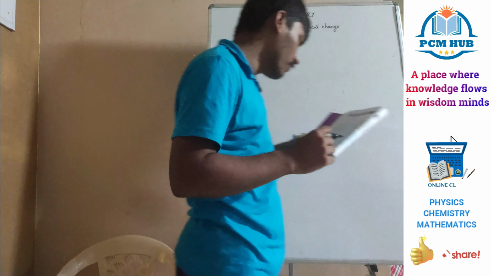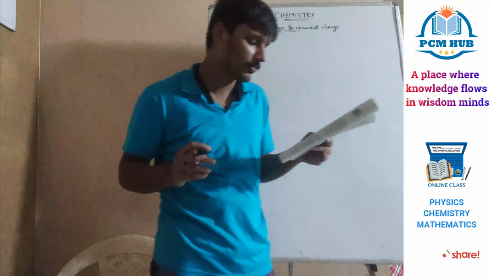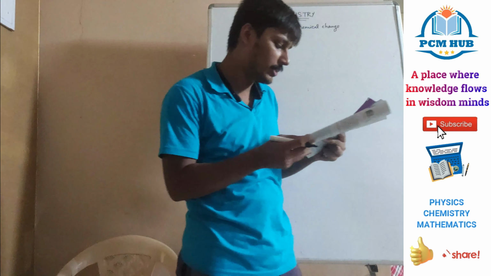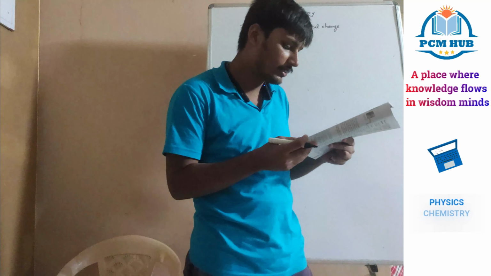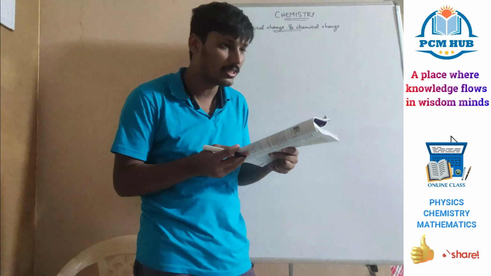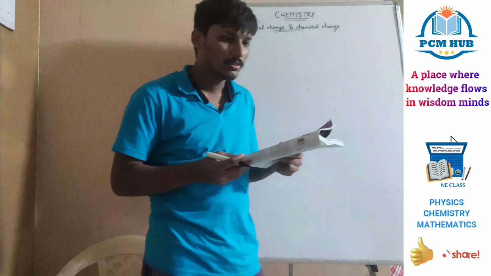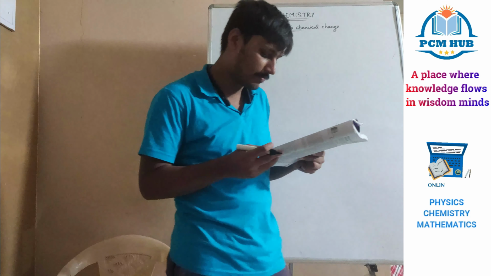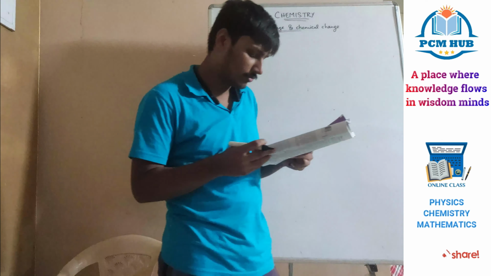In the previous chapter, we have learnt about a few physical properties of matter. The properties that can be observed and specified, like color, hardness, rigidity, fluidity, density, melting point, boiling point, etc., are the physical properties. These are all physical properties which we can observe.